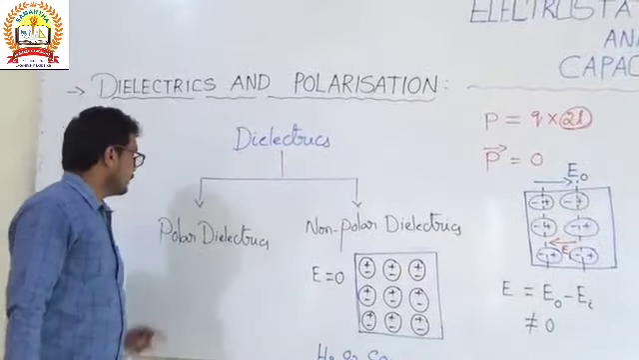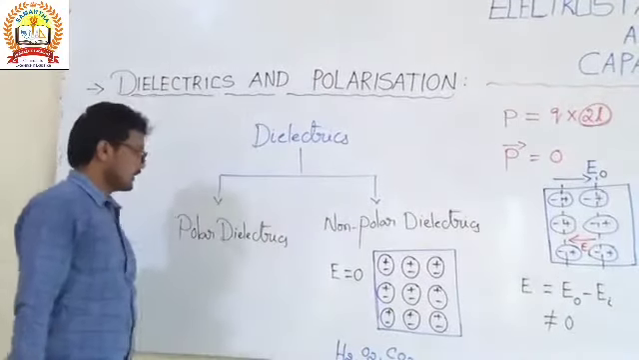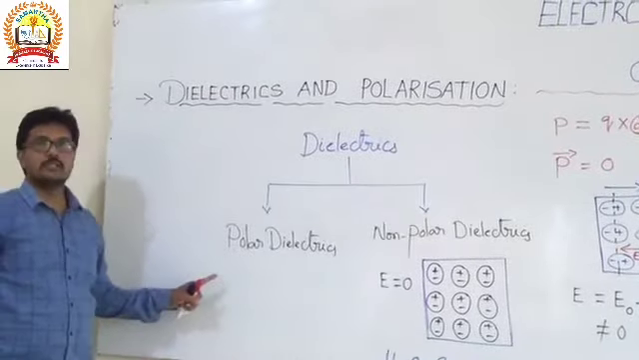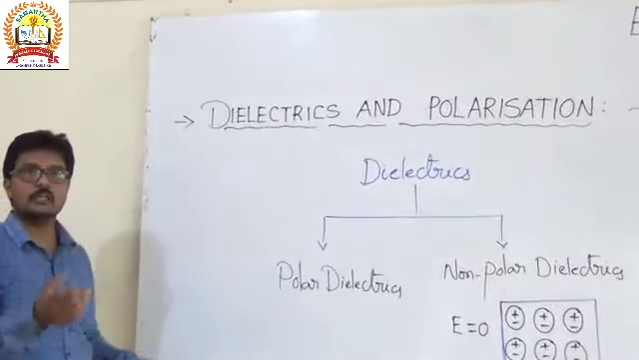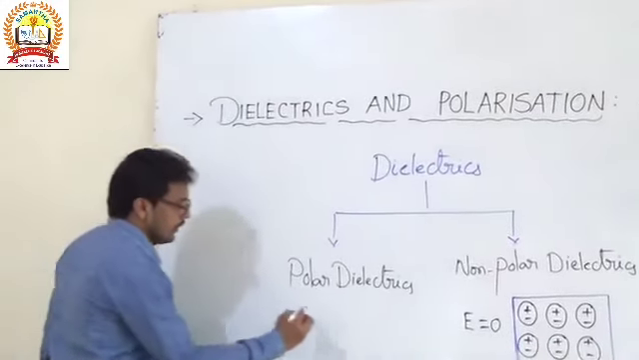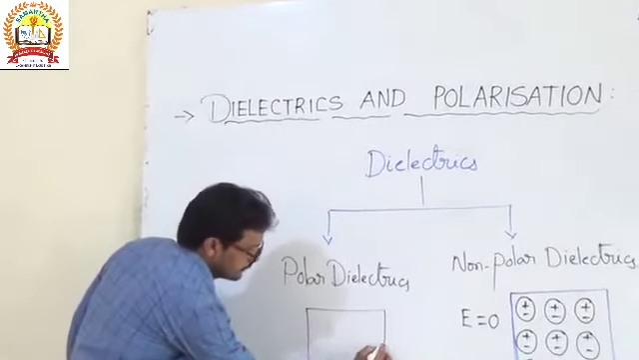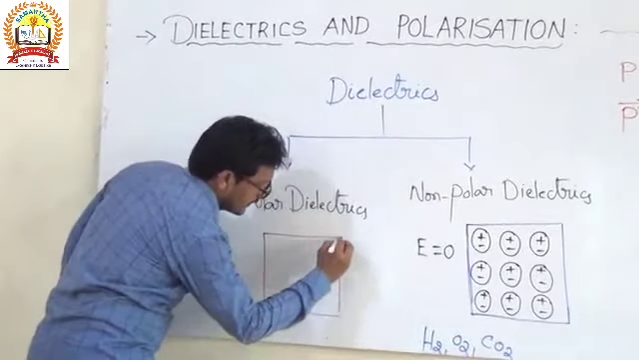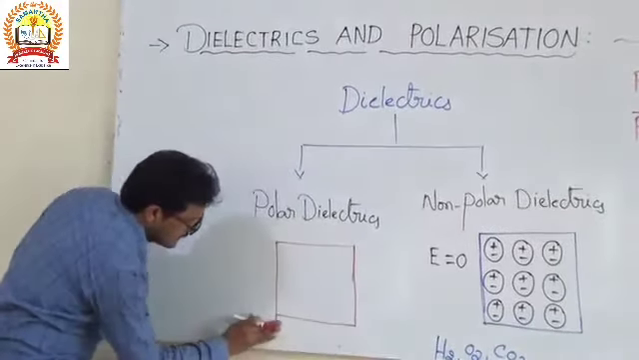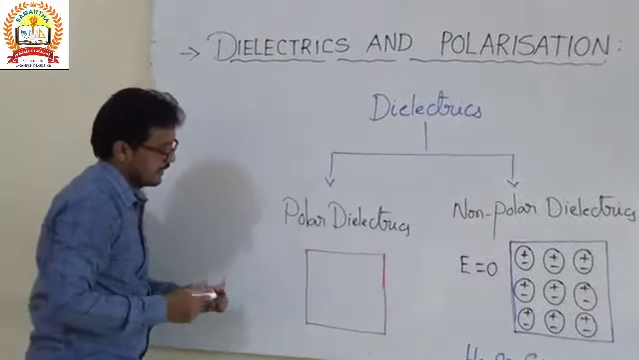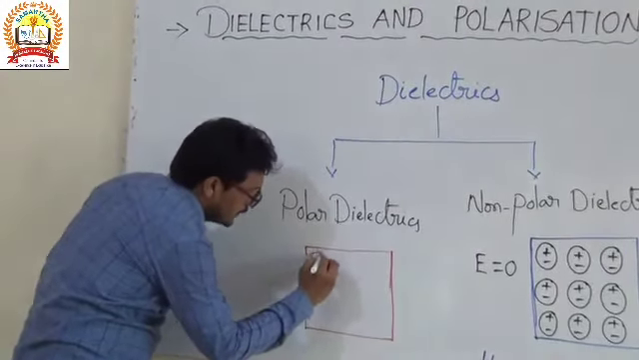Now come to the polar dielectric substances. Polar dielectric substances have dipoles, but the difference is they won't be in a particular order; they will be in random arrangement. So if you take polar dielectrics, the positive charge and the negative charge.